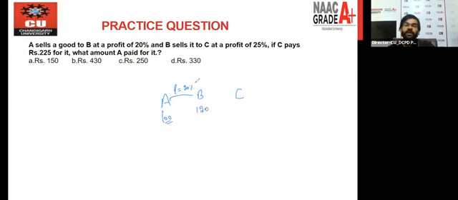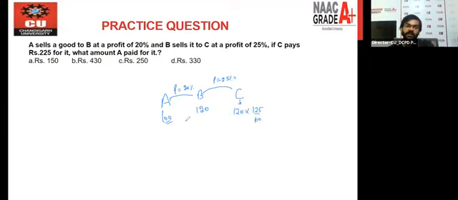All right. Now, what is mentioned in the question: B sells it to C at a profit of 25%. If the profit percent is 25%, you will simply say B sells this item to C at the cost of 120 multiplied by 125 by 100.